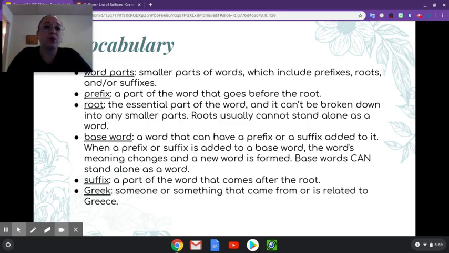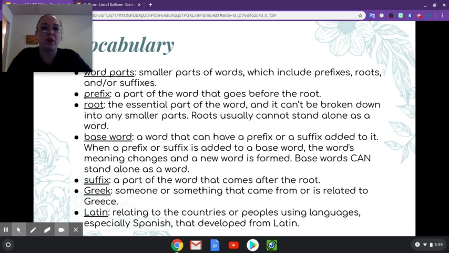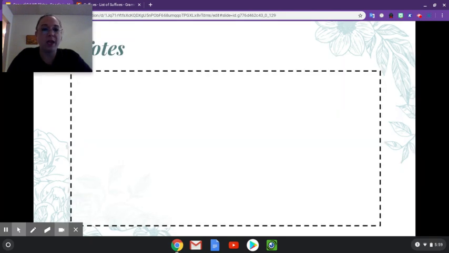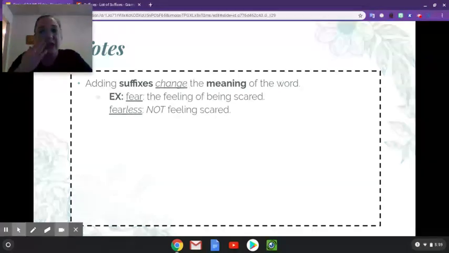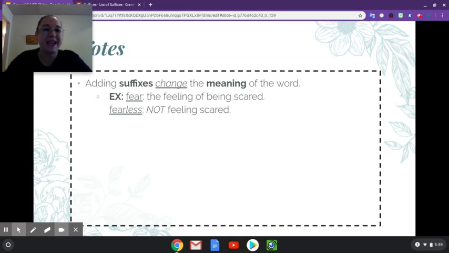Don't forget, those roots do come in two different forms, the Greek and Latin. Greek comes from Greece, and Latin comes from the people using languages, especially Spanish, but that developed from Latin. Going into our notes, we have: adding suffixes changes the meaning of the word. For example, fear is a base word because you have seen it by itself, and it is the feeling of being scared. When I add less to the end of it, less means not, so fearless means not feeling scared.